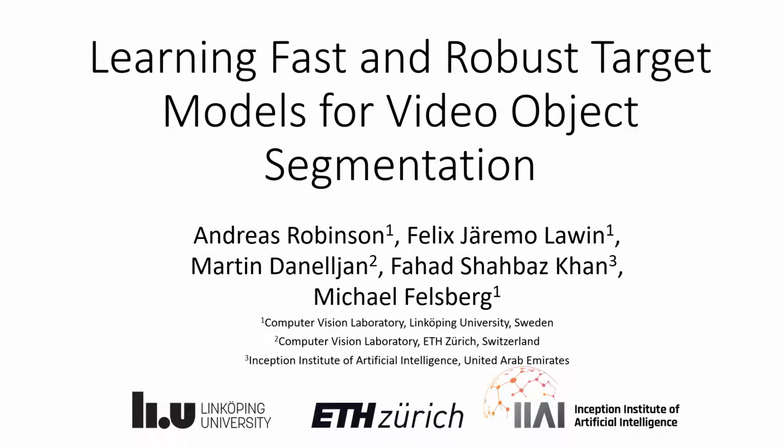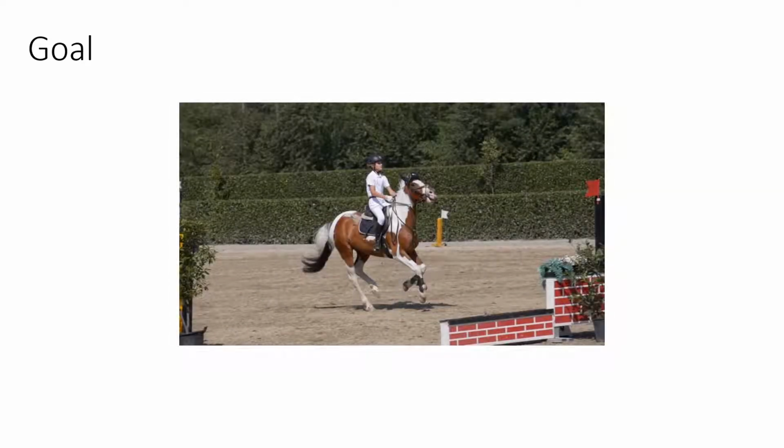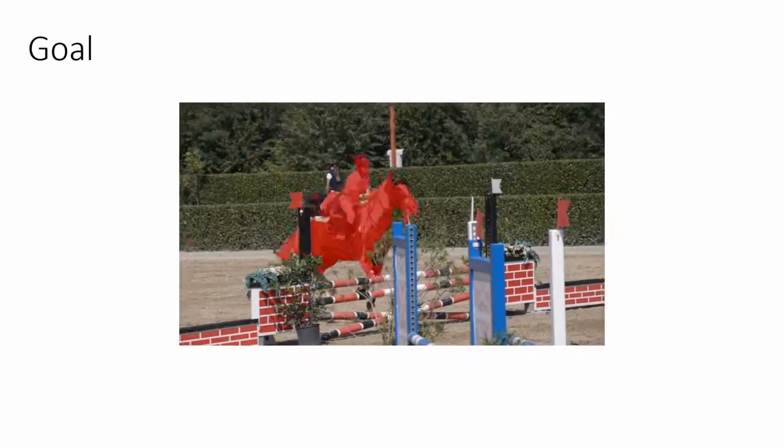My name is Andreas, and I will present the paper Learning Fast and Robust Target Models for Video Object Segmentation. The goal of video object segmentation is to separate a moving target from its background. The challenge is to condition a model on the target. This can be difficult if the target drastically changes appearance over time.